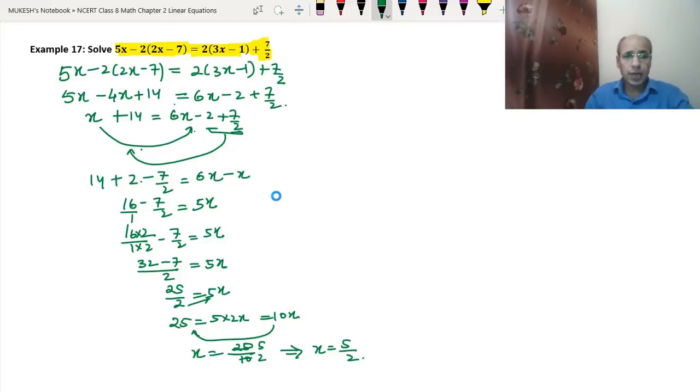Okay. I hope you would have understood the question. What we have done in this question is we have just opened the brackets by using the distributive property. Then we have shifted both the sides, and after calculating and taking the LCM, similarly to the way we did the rational numbers, we have arrived at the solution x equals 5 upon 2. I hope you would have understood both the examples. Okay, so now let's start exercise 2.5.